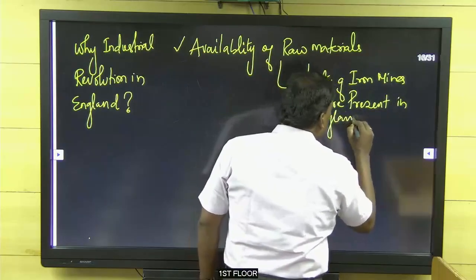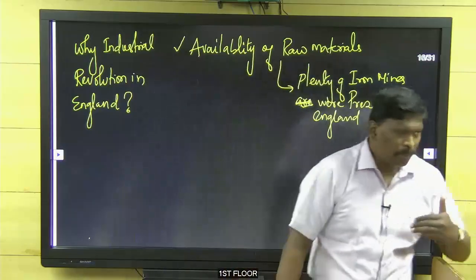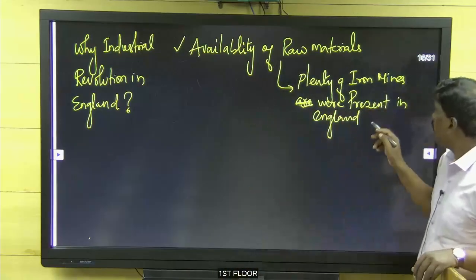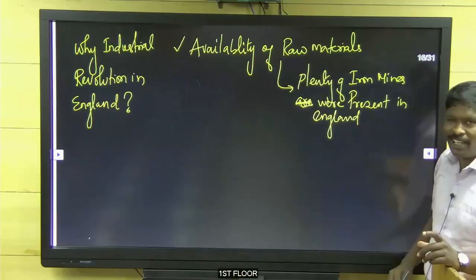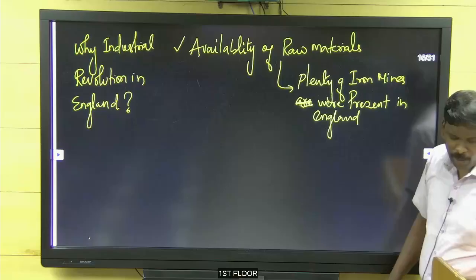So the first point is raw materials. In the raw material point, the sub point is that plenty of iron mines were present in England.